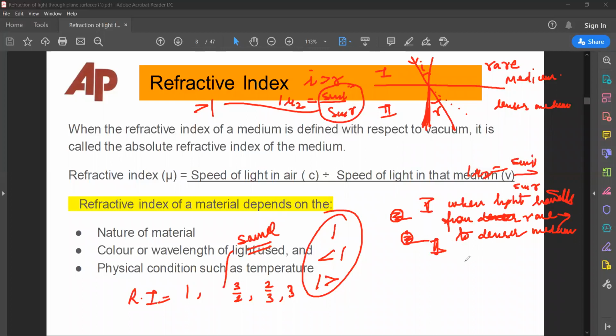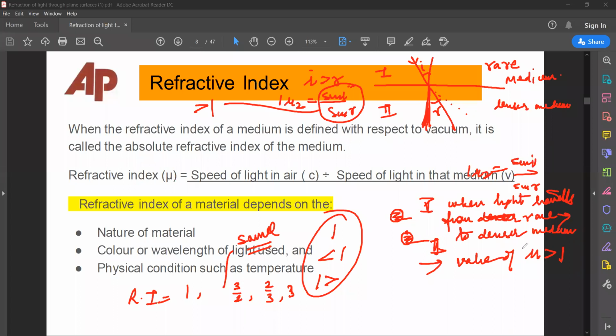Right? The value of mu is always greater than 1. Don't worry, I will take it up. Right? So the value of mu is always greater than 1.